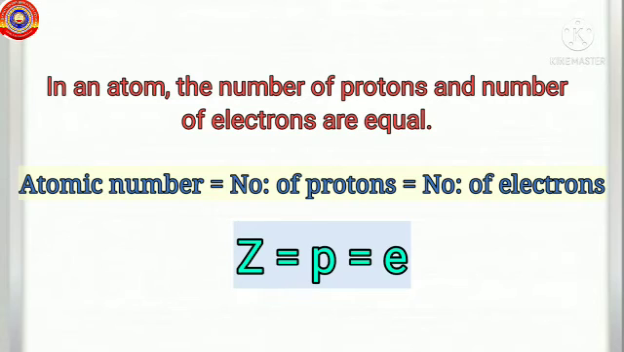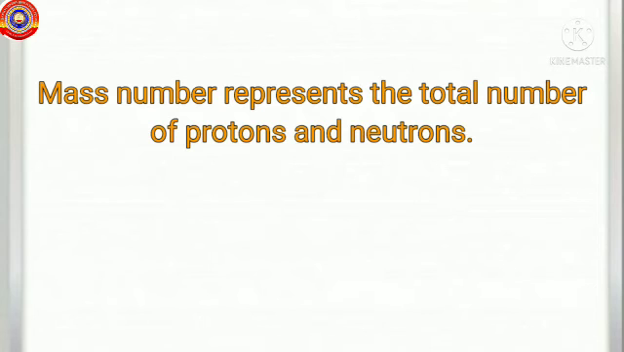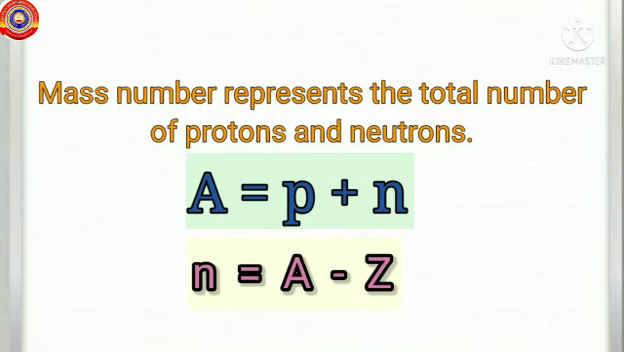And what if you know the mass number? While discussing the mass of an atom, we studied that the mass number represents the total number of protons and neutrons, right? So, A is equal to P plus N. From this equation, can we find the number of neutrons? Why not? Number of neutrons is equal to mass number minus atomic number.